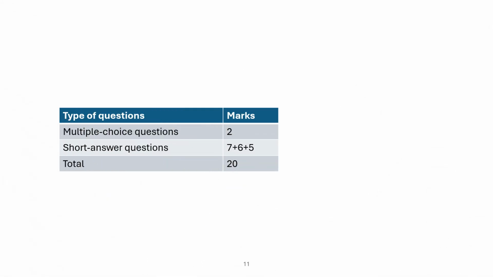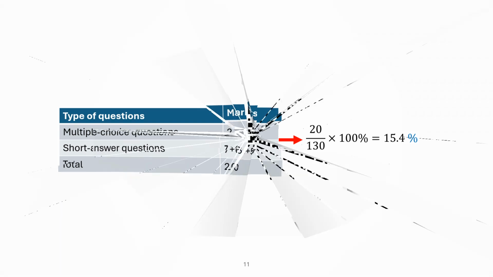In light as a particle, 2 multiple-choice questions are worth 2 marks, and 3 short-answer questions are worth 18 marks. The overall score for this section is 20 marks. With a total possible score of 130 points, the percentage for this section is 15.4% of the total score.